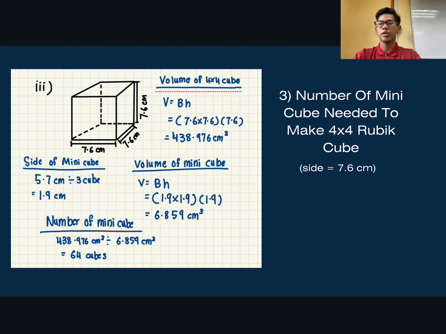Then we calculate the volume of the 4 times 4 cube. 7.6 times 7.6 times 7.6 is equal to 438.976 cm cube. So when we find the number of mini cubes, 438.976 cm cube divided by 6.859 cm cube is equal to 64 mini cubes.